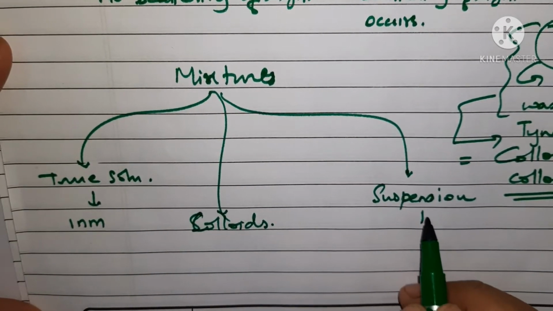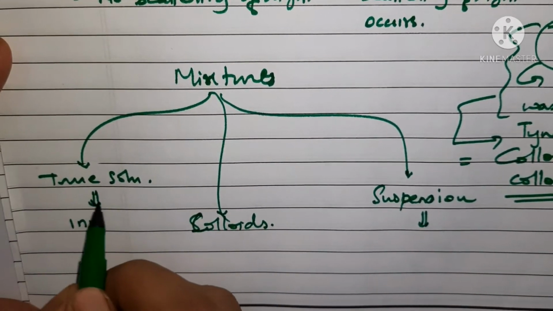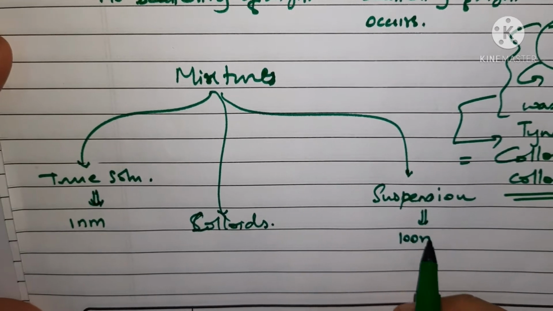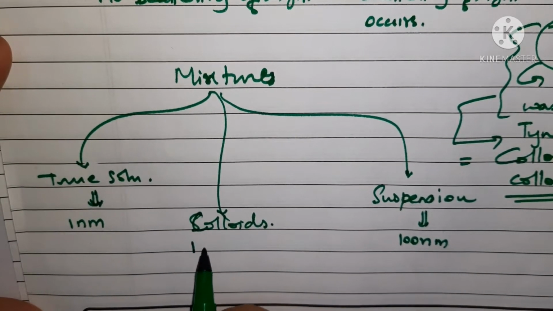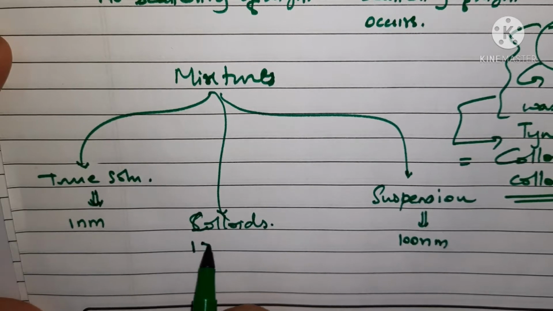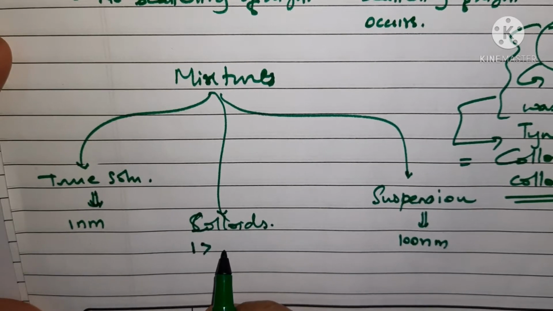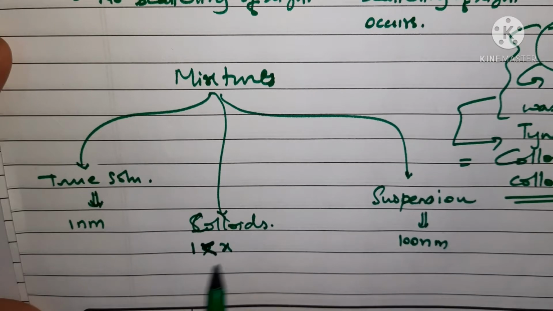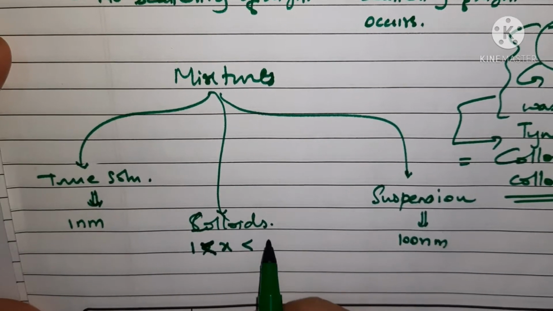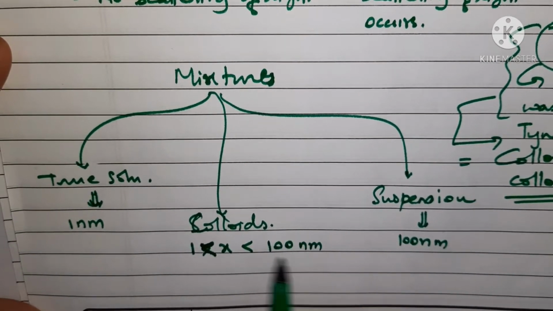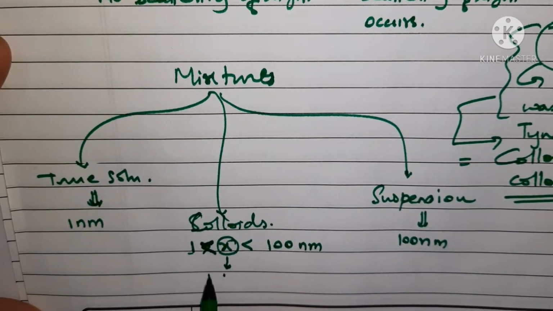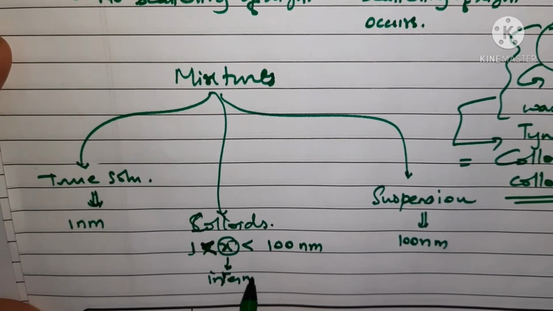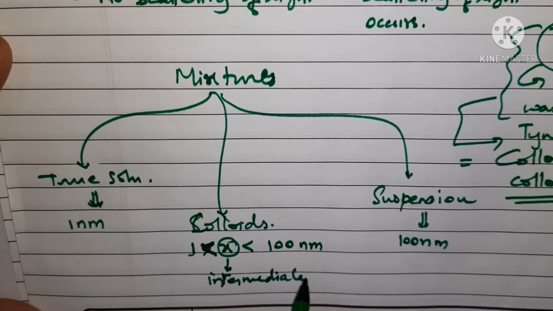In suspension the size is nearly about 100 nanometer, and in colloids the size is greater than 1 nanometer and less than 100 nanometer. So it is intermediate. ये इन दोनों के बीच का साइज रहता है, तो इसलिए इसको हम इंटरमीडिएट साइज बोलते हैं, या इंटरमीडिएट कैरेक्टर शो करता है.